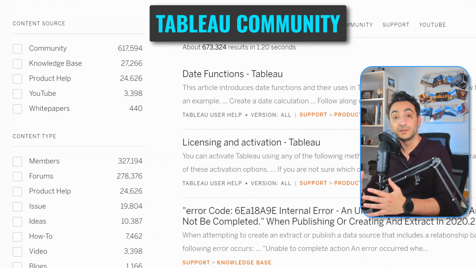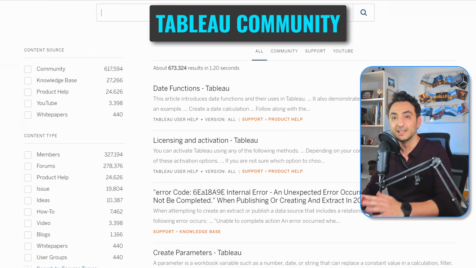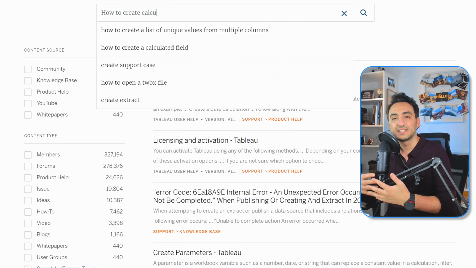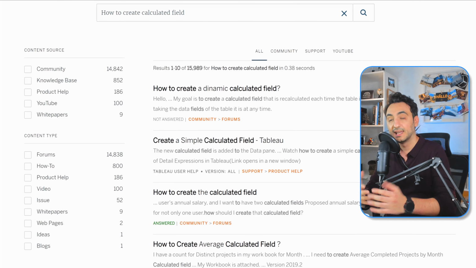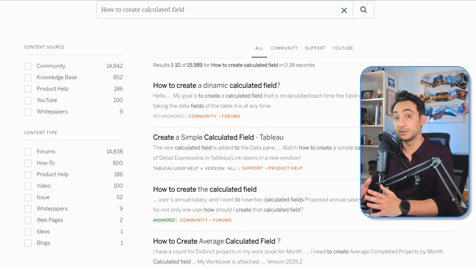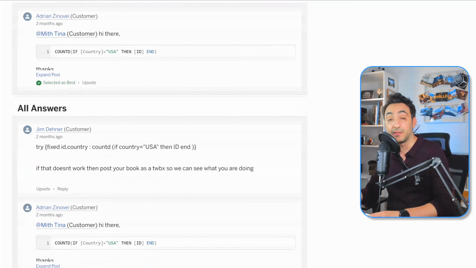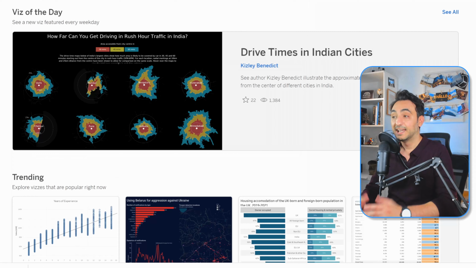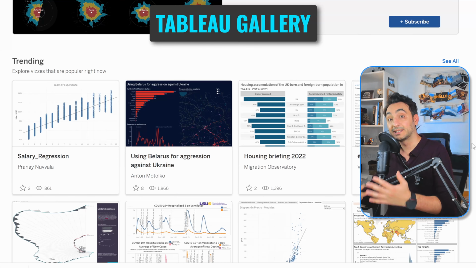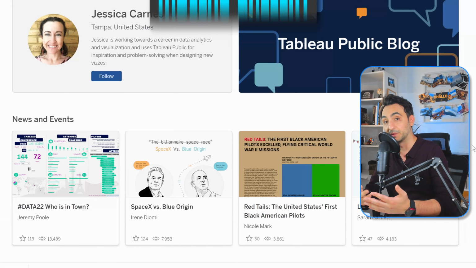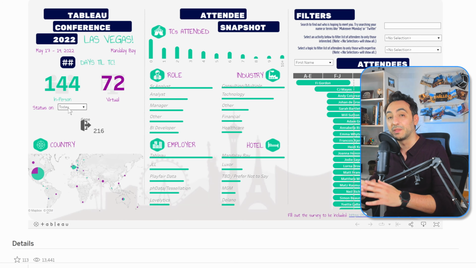Having such a huge community is a big plus for any tool. It's very important because while you are working with data, you might face some problems or have questions. It's important that you have a place where you can go, ask your questions, and get advice from other developers all over the world. And not only that, you can also get inspired by the visualizations shared by other developers. You can find the important links about the Tableau community in the video description below.